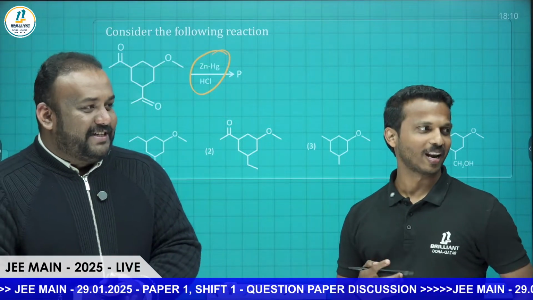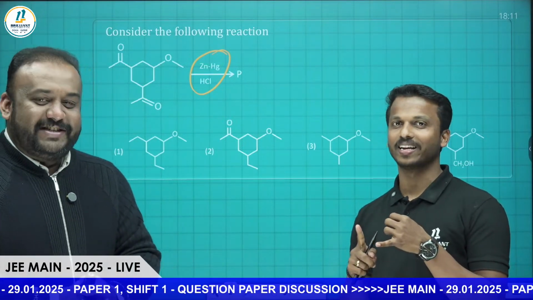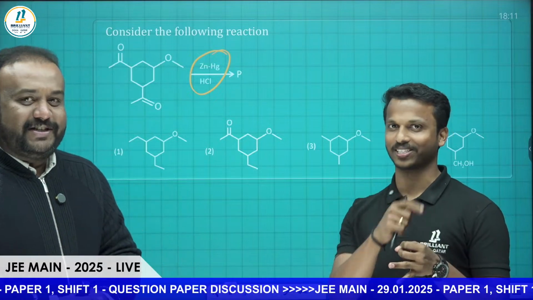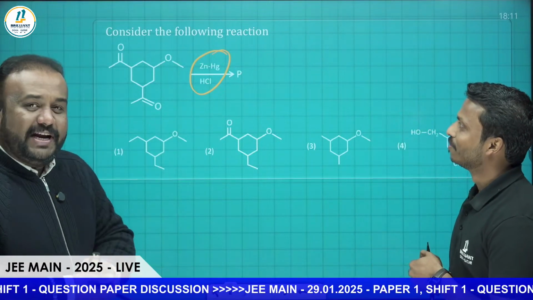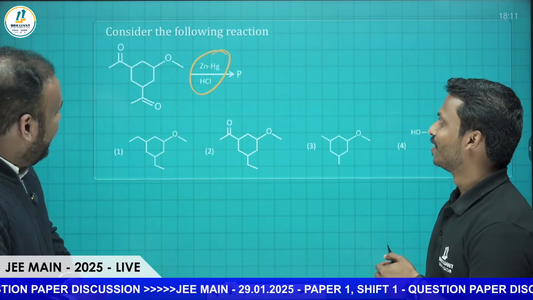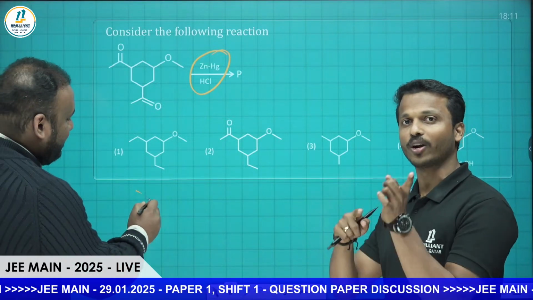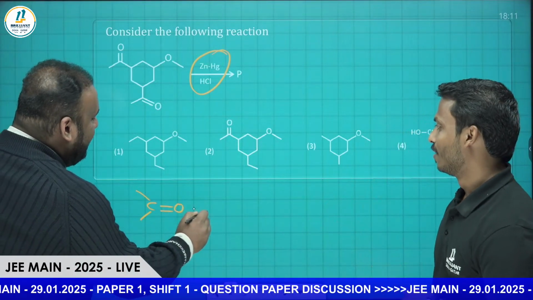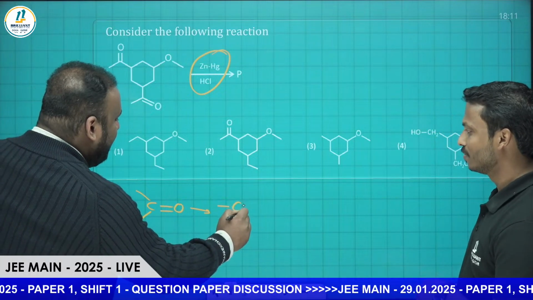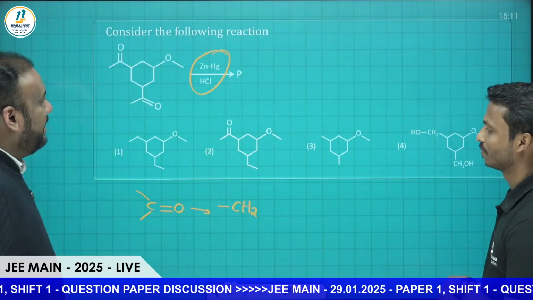We have two important reactions under that category. One is the Clemmensen reduction. Then is the Wolff-Kishner reduction. So here zinc amalgam and HCl is there, so it is Clemmensen reduction. It converts aldehydes and ketones into what? Hydrocarbon. The C double bond O group, wherever it is there, will be reduced into CH2, the methylene group.